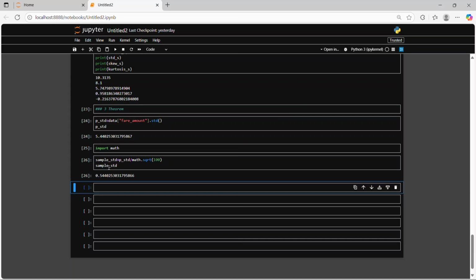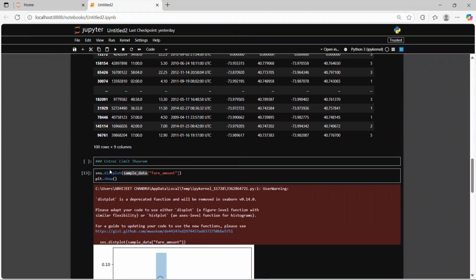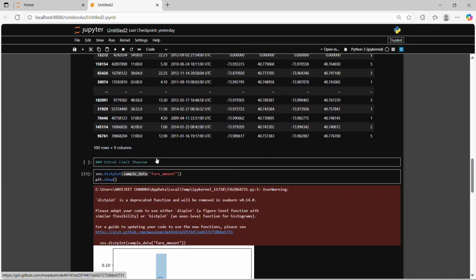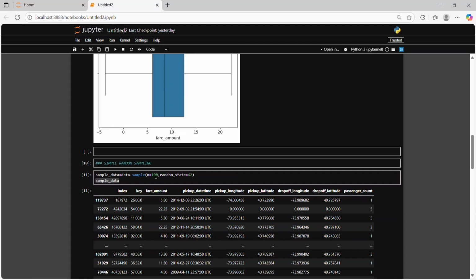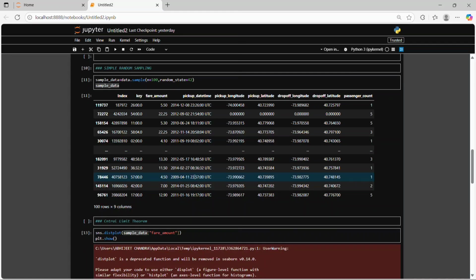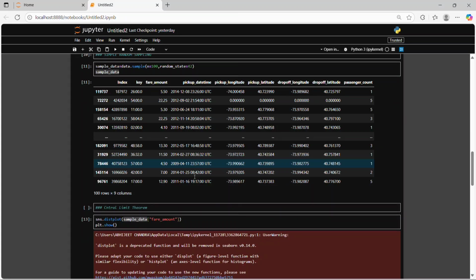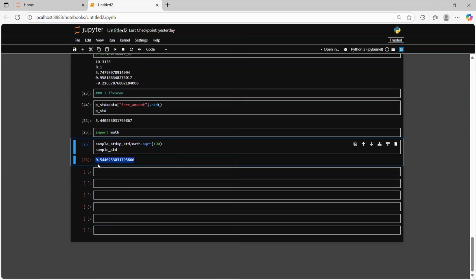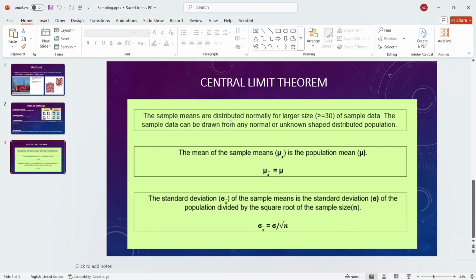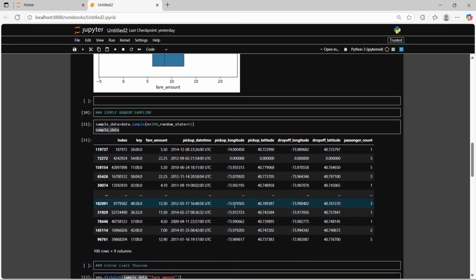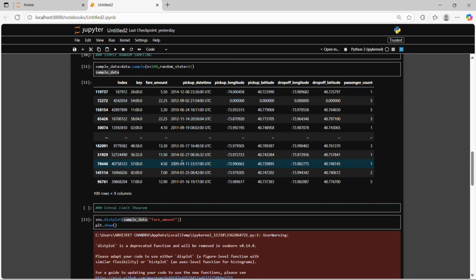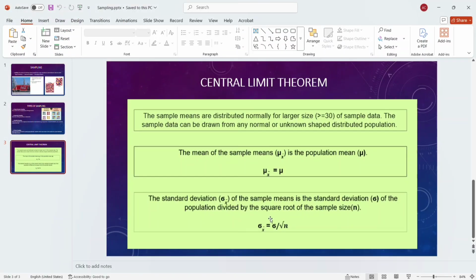Here I calculated only one sample, with n equal to 100. We could also create many samples: if I remove that random state, then we get a different sample of 100 each time. Then we calculate the mean of all of those and the standard deviation of those, and they equal this sample standard deviation. So it's our third condition of the theorem. So we can say that the sample we created is effective compared with our original data because it fulfills all three conditions of the central limit theorem.